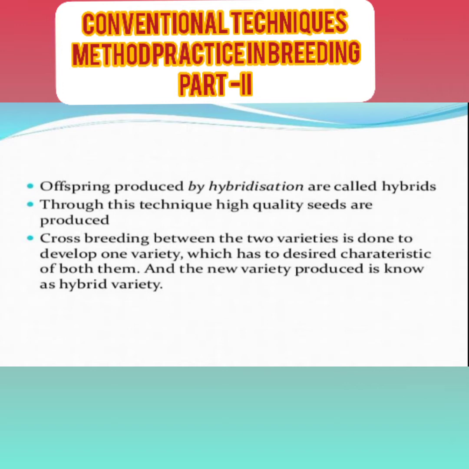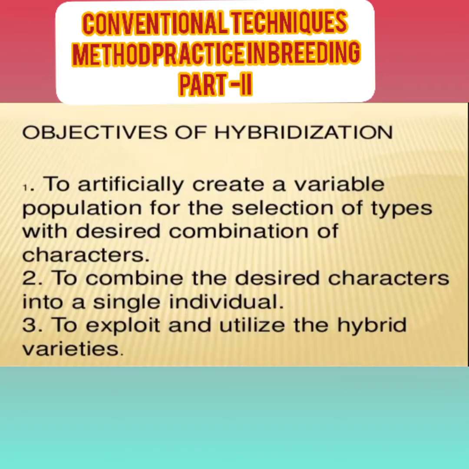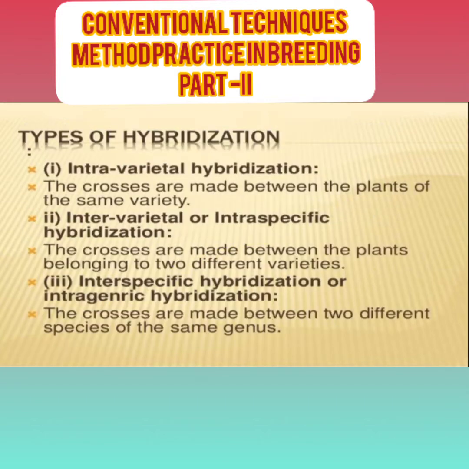Through these techniques, high quality seeds are produced. Cross breeding between two varieties is done to develop one variety which has the desired characters of both of them, and the new variety produced is known as a hybrid variety. Let's see the objectives of hybridization: to artificially create a variable population for the selection of types of a desired combination of characters, to combine the desired characters into a single individual, and to exploit and utilize hybrid varieties.